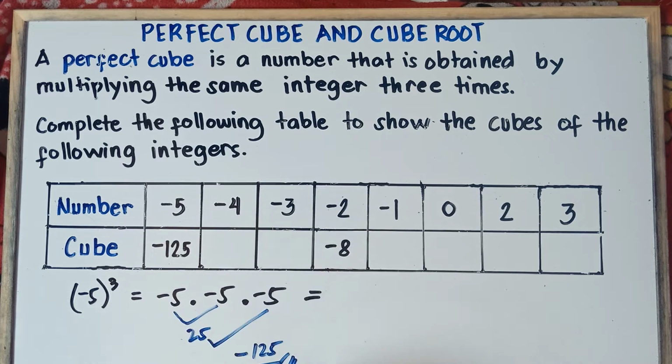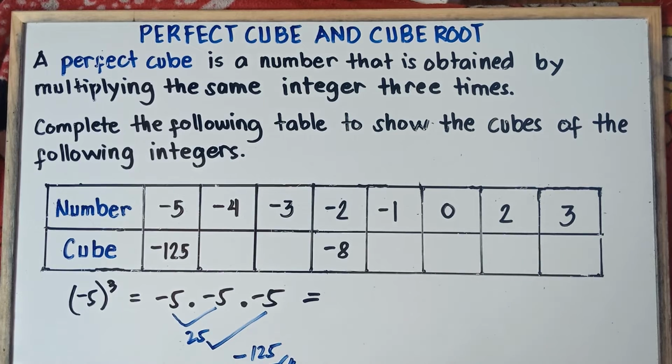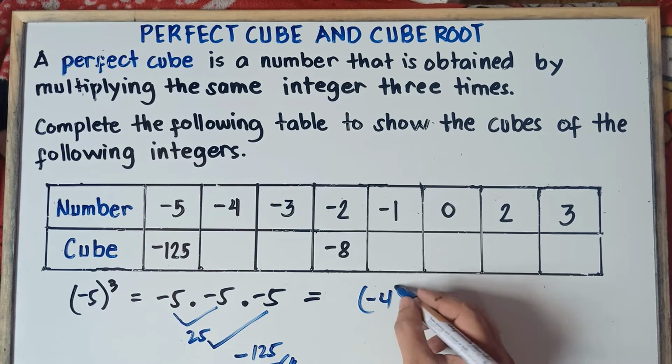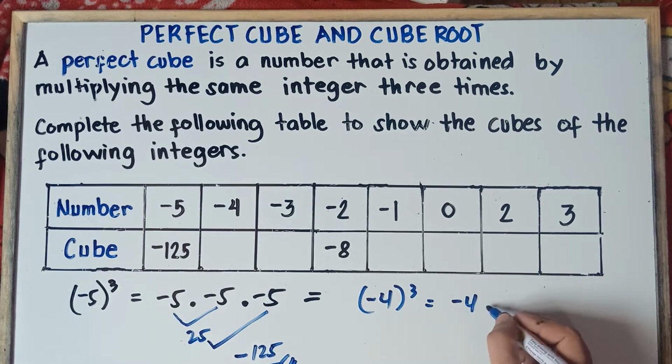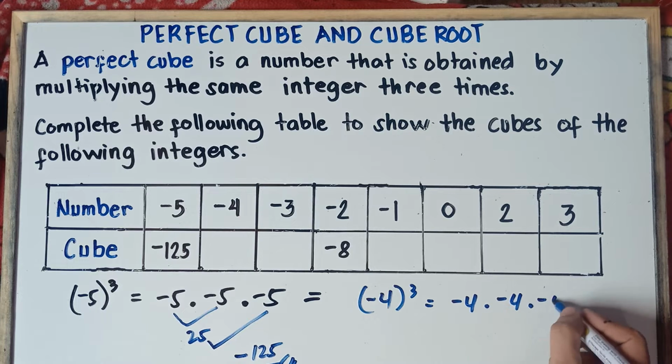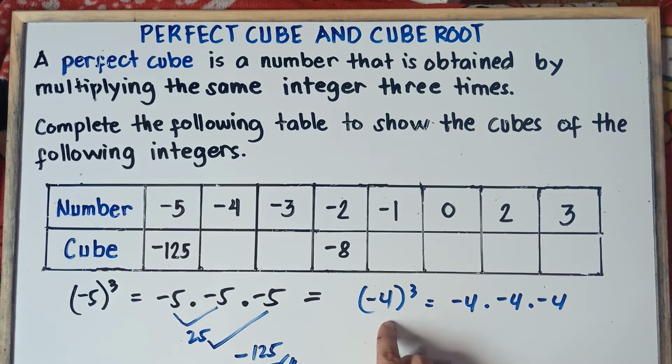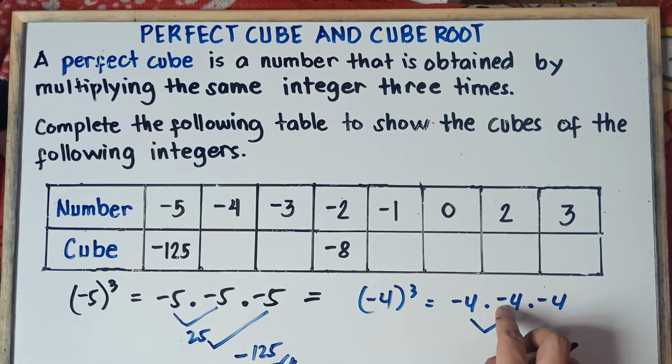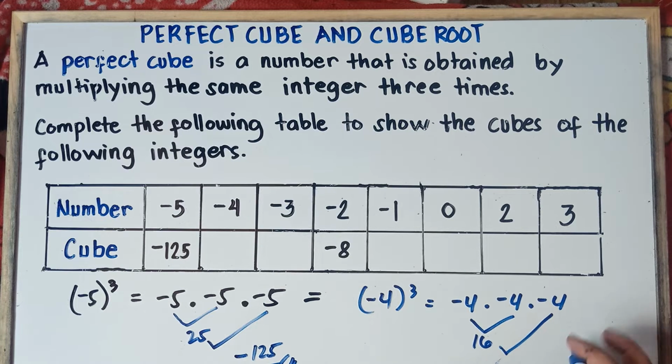Alright, that's one, class. Negative 4. So negative 4 cube. That would be negative 4 times negative 4 times negative 4. You multiply negative 4 by itself 3 times. So negative 4 times negative 4. Negative times negative is positive 16, times negative 4. So positive 16 times negative 4. Positive times negative is negative, 16 times 4. That would be negative 64. So our answer is negative 64.